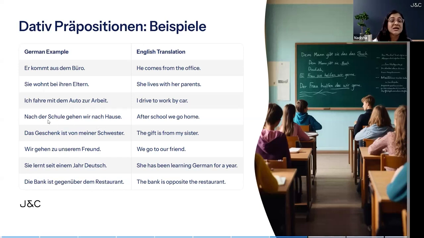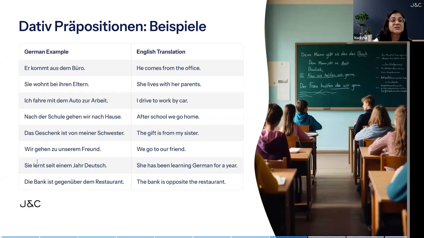The next one is "Das Geschenk ist von meiner Schwester." The gift is from my sister. Okay. Now, von is a dative preposition which will make the noun next to it dative. So, meiner Schwester becomes meiner Schwester in dative.